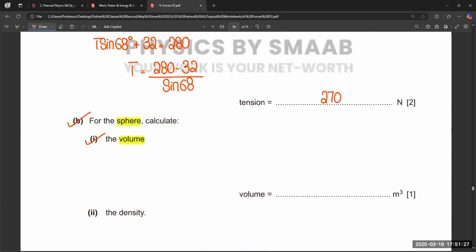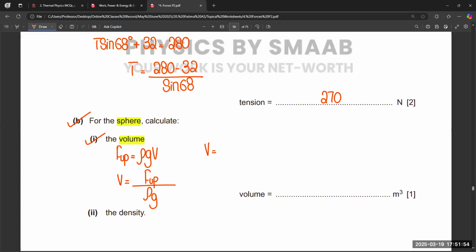So upthrust is equal to density, gravity, volume. And volume is equal to upthrust divided by density into value of g.